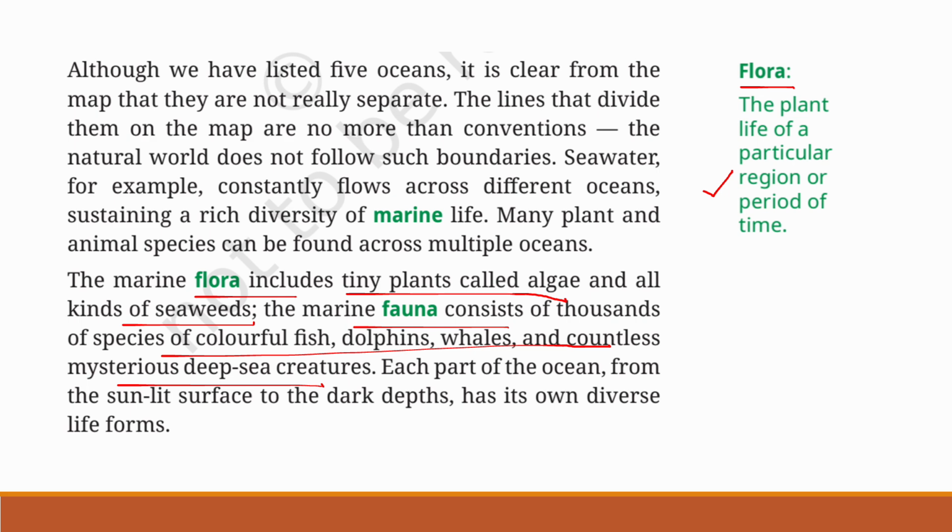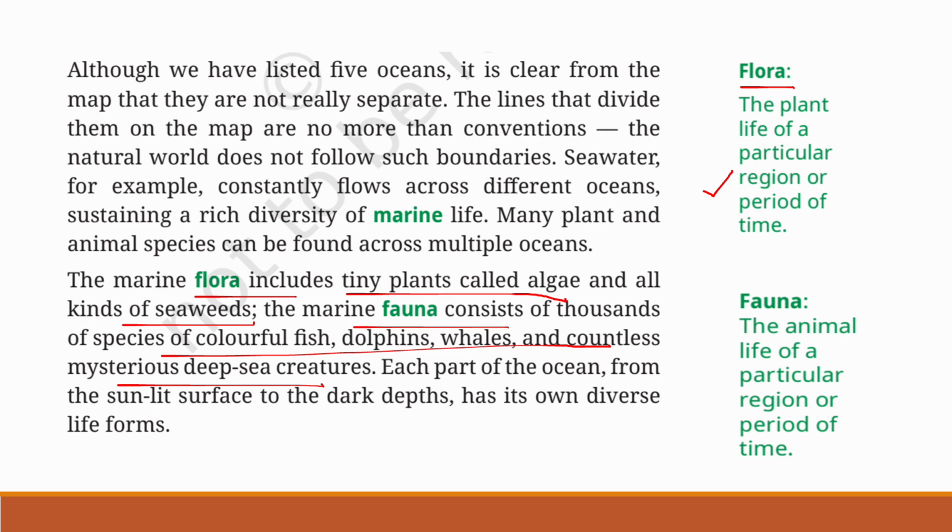Then, marine fauna, what do you mean by fauna? The animal life of a particular region or a period of time. Fauna means the animal life of a particular region or a particular period of time. So, marine fauna consists of thousands of species of colorful fish, dolphins, whales, and countless deep sea creatures. Each part of the ocean, from the sunlit surface to the dark depths, has its own diverse life forms.